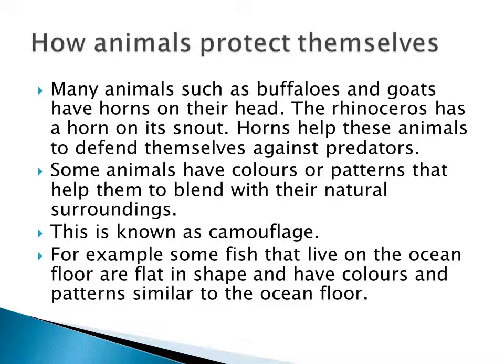I am repeating again, what is camouflage? Some animals have colors or patterns that match their surroundings. So the matching is called camouflage. An example is the chameleon. Another example is the flounder fish. See that fish, it is flat in shape. The color and patterns look the same as the ocean floor. Okay, it is a camouflage example.